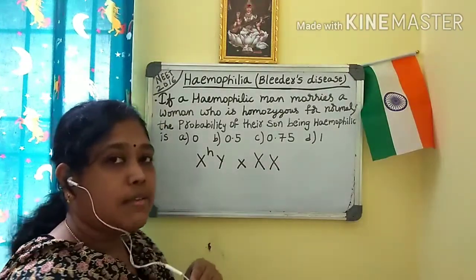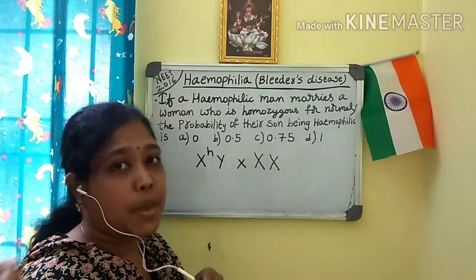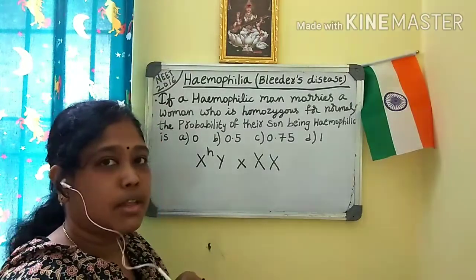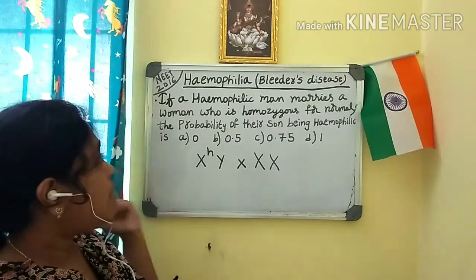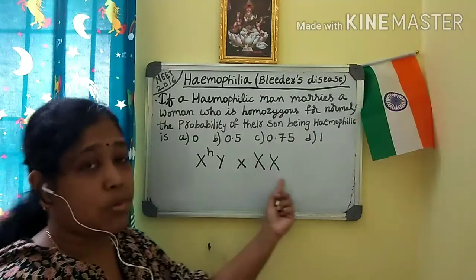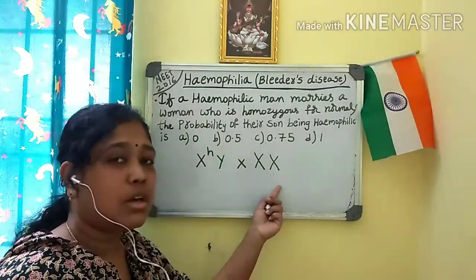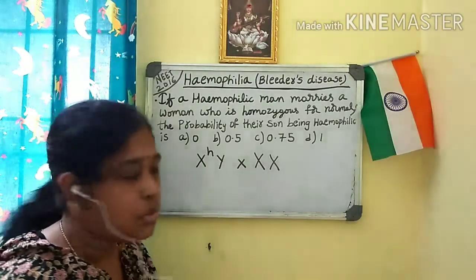They didn't give anything about whether the woman's father is hemophilic, like that they didn't give anything in the question. So the question is very simple. The woman doesn't have any disease, so the probability we have to calculate.